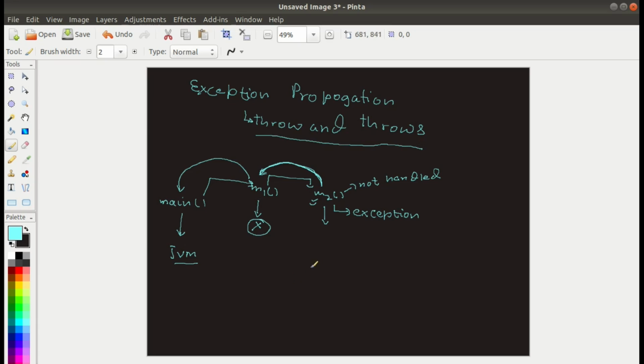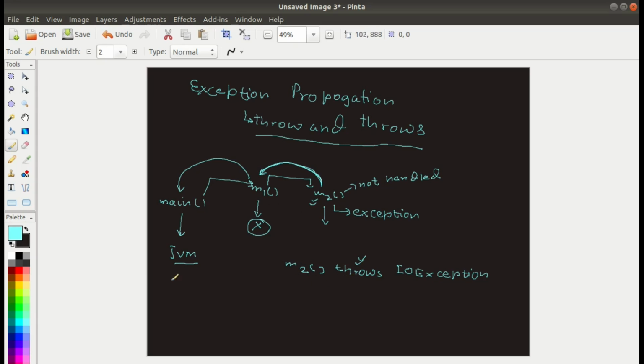Suppose a method does not handle the exception, so you need to use the throws keyword with the method to say that there is an exception. Suppose IOException is there, so you will write that IOException. Whenever the method hasn't handled those exceptions, it will be notified to m1 through the throws keyword.